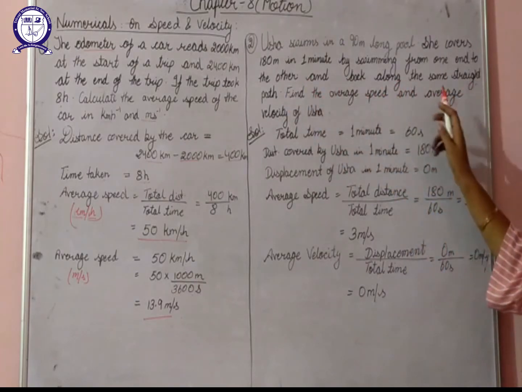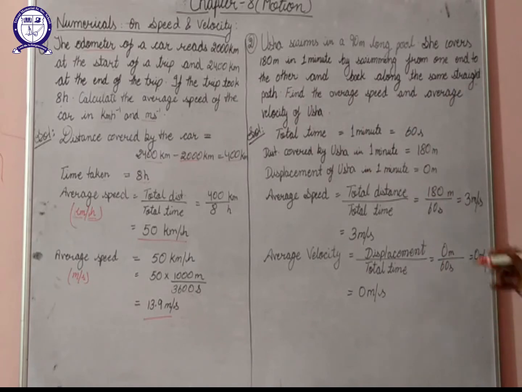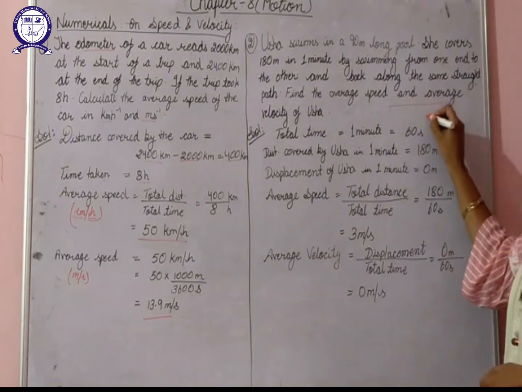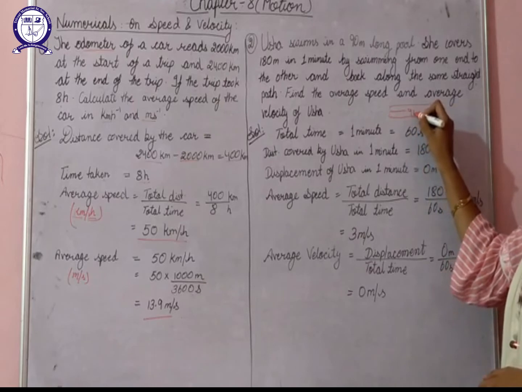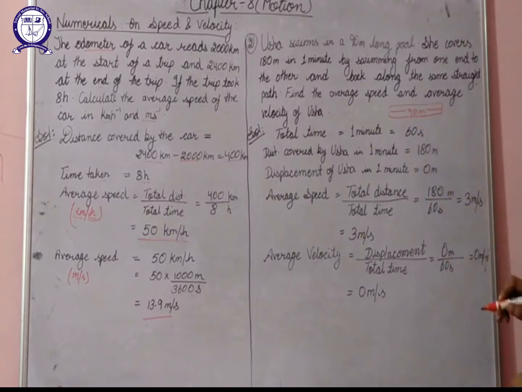Find the average speed and average velocity of Usha. A swimming pool is given. Suppose this is the length of a swimming pool, which is 90 meters long. Usha covers 180 meters in 1 minute.